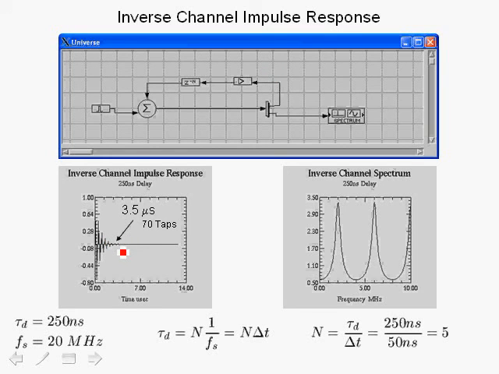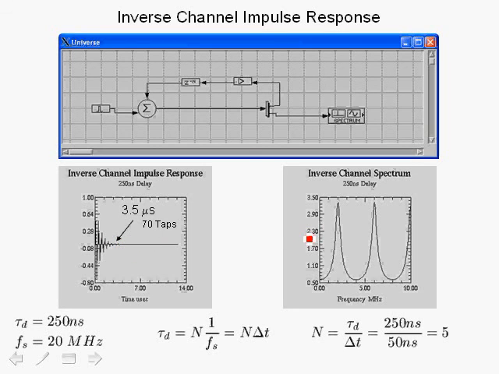So even though the delay was 250 nanoseconds, the impulse response decays and goes to 0 around 3.5 microseconds. In order to model this impulse response, we require 70 taps. If we want to model this impulse response with an FIR filter, for example, we would need 70 coefficients and a tap delay line.